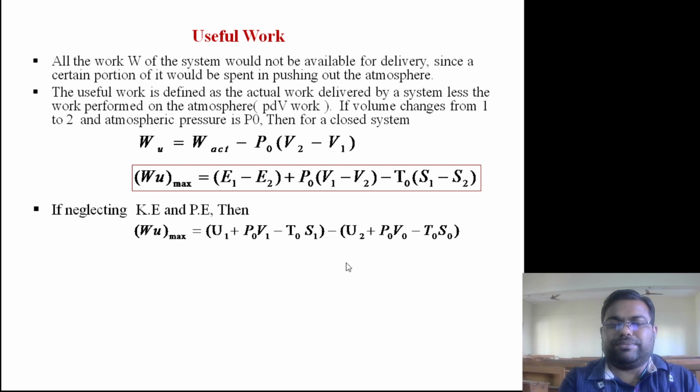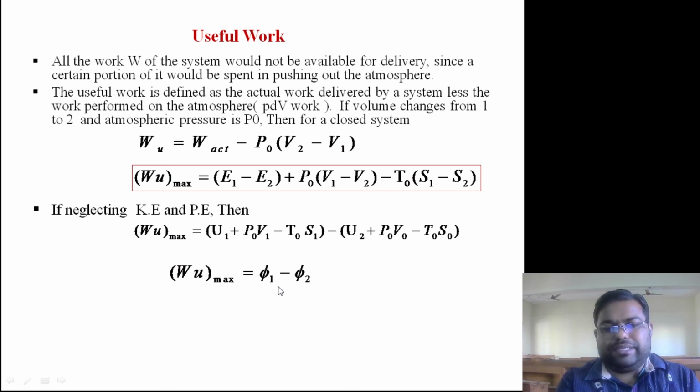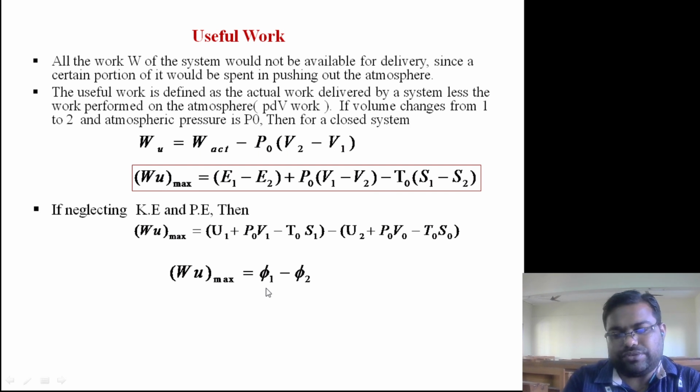So we can say A1 minus A2, or phi 1 minus phi 2, some books use phi also as non-flow availability function. So useful work is equal to phi 1 minus phi 2, or you can say A1 minus A2, right? A is also correct and phi is also correct. Different books are using different kinds of notations.